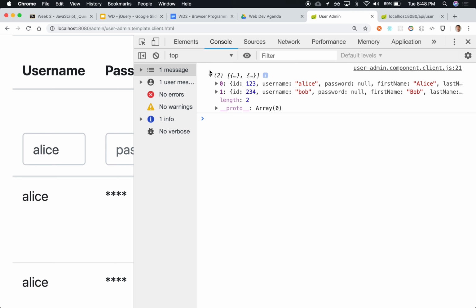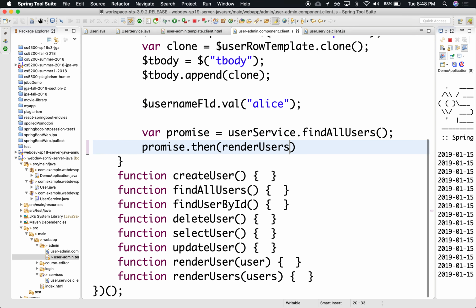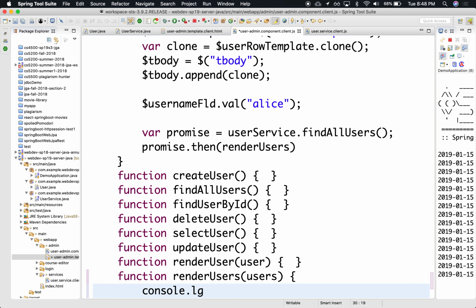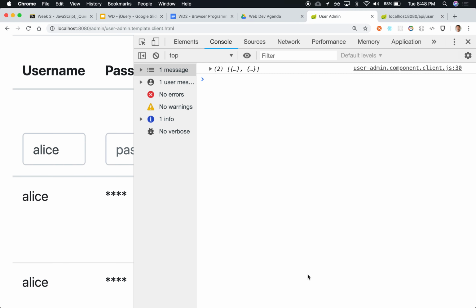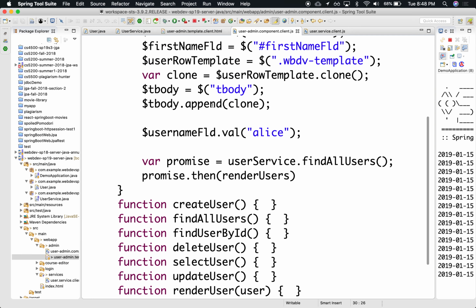So let's clean our code up a little bit. Notice that we have here a renderUsers, right? So we're going to use this as our callback. Instead of this dummy function here receiving our data, we're going to use renderUsers, and we're going to call that function. It's going to receive the data, which is the array of users. So we can do console.log(users). All right, let's re-render that. We still are getting our two in that renderUsers. Yes. Let's clean this up a bit.